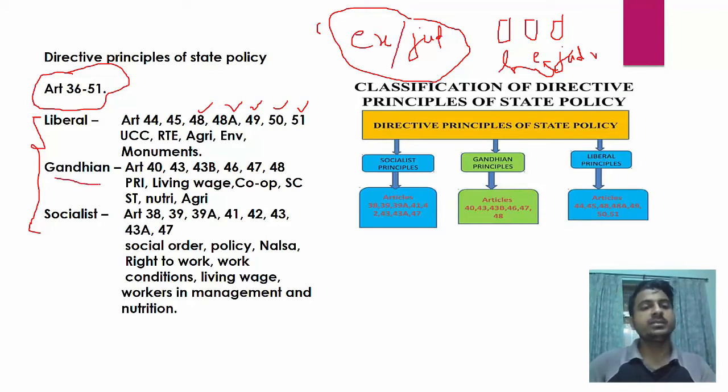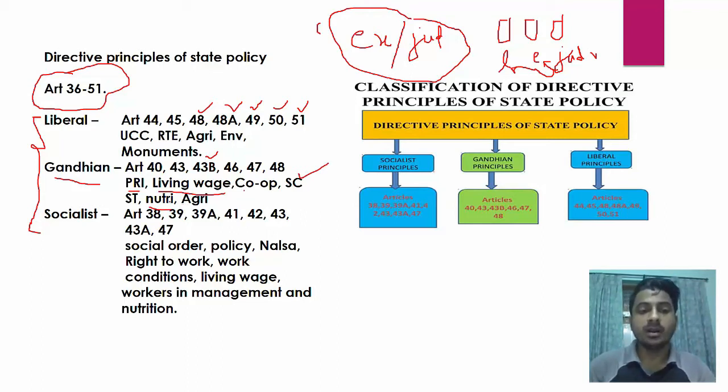Similarly, Gandhian principles are Article 40, Panchayati Raj. We all know Gandhiji was in favor of villages. Okay, so Panchayati Raj. Then living wage, meaning minimum wage for all. Then 43B, cooperative societies. Then in 46 we have scheduled castes and scheduled tribes, meaning welfare of scheduled castes and scheduled tribes. Then in 47, nutrition for all, meaning minimum nutrition has to be guaranteed to all.